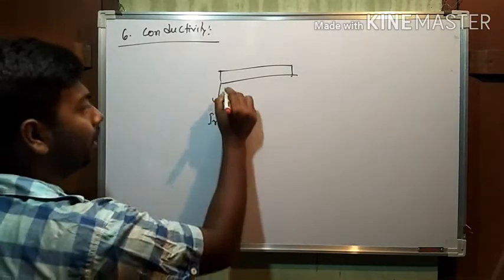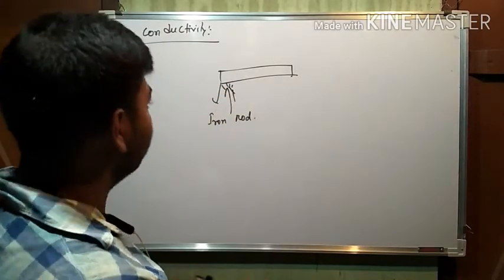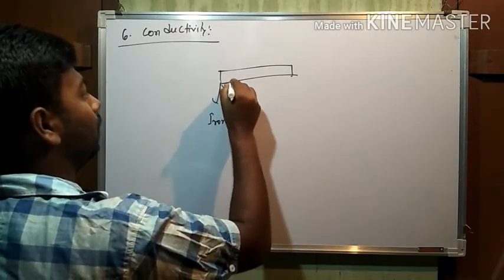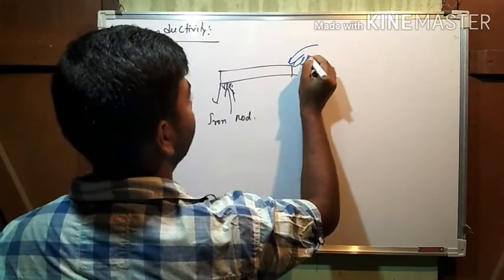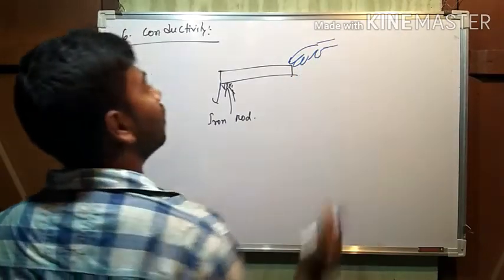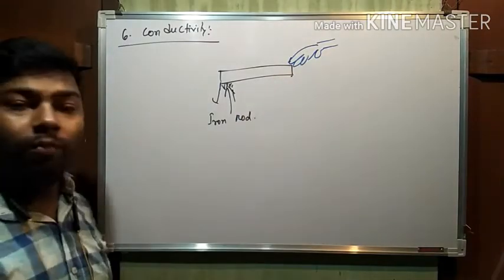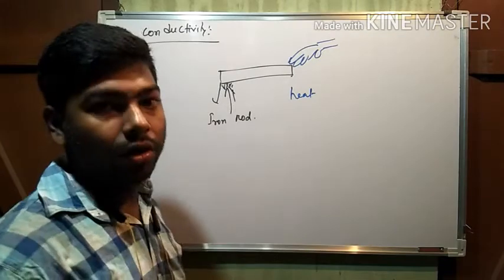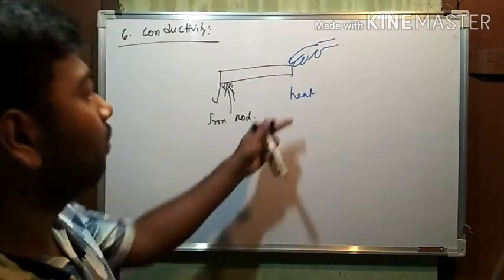If we give heat at this end, and if you touch the other end of this metal, then obviously we will feel heat, or our hand will burn.